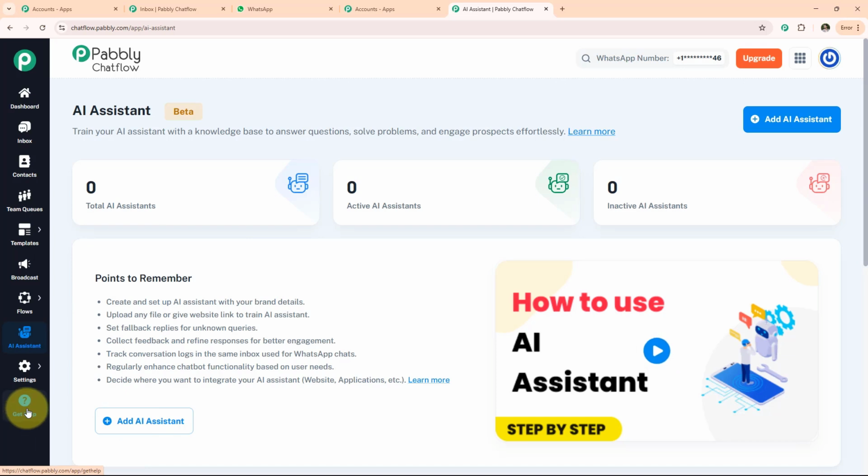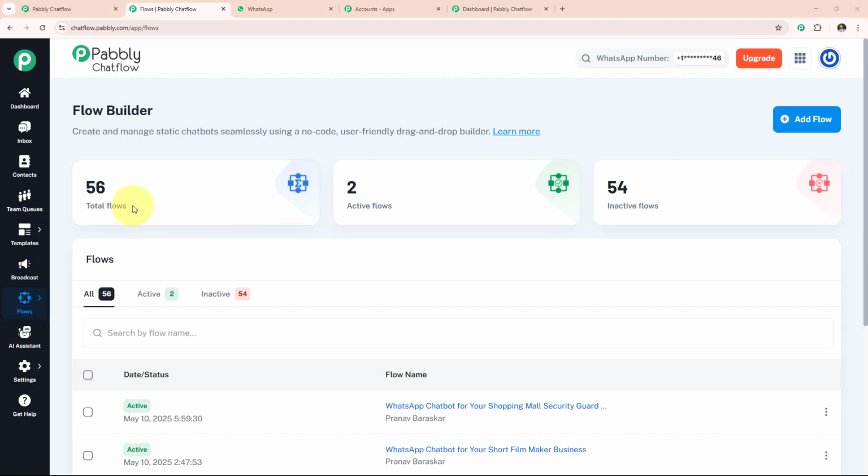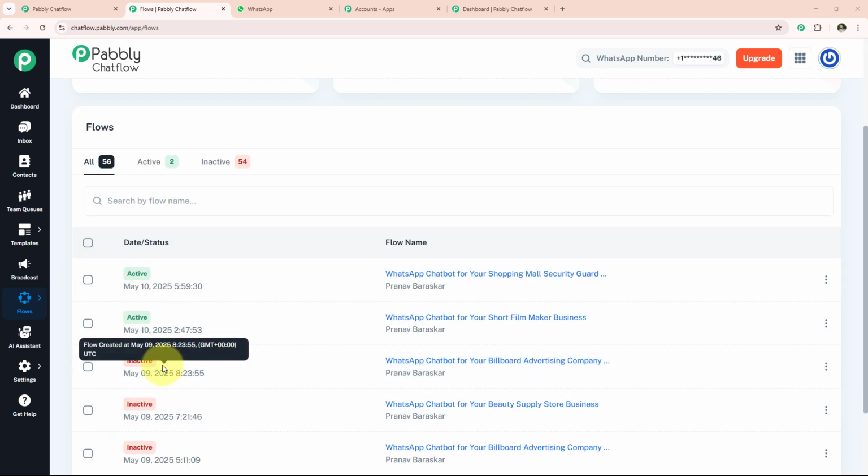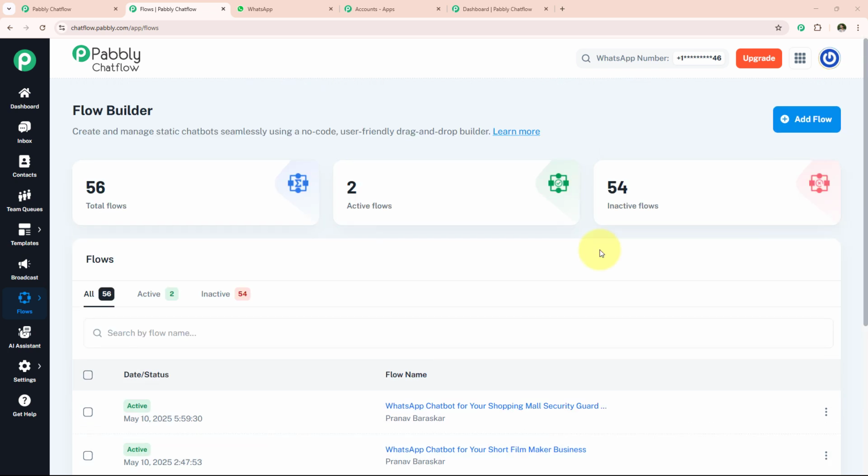Now we want to create our chat flow. Simply click on flows. This is our flow builder page. Now we have total flows, active flows, inactive flows. Now we want to create our new chat flow. Simply click on add flow button.